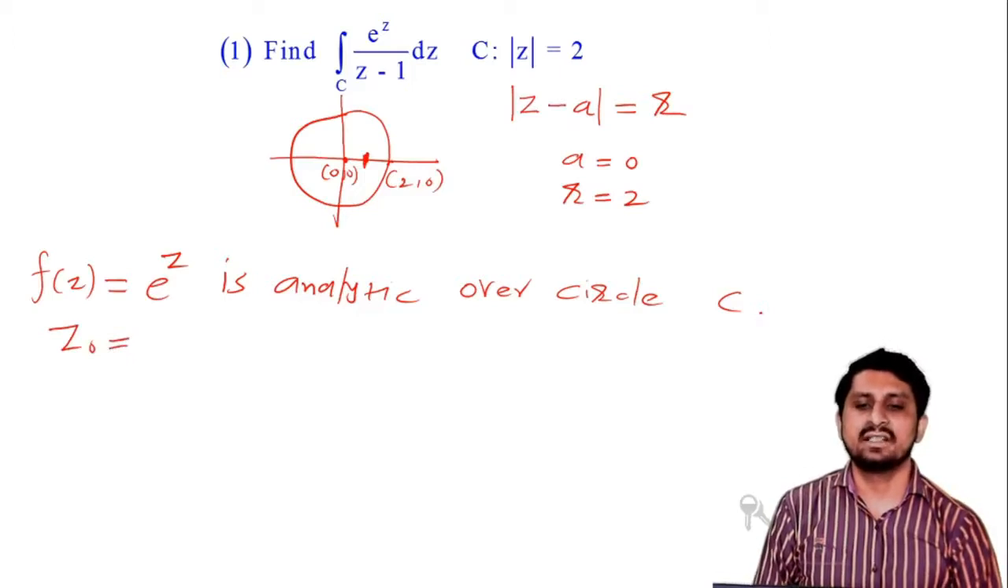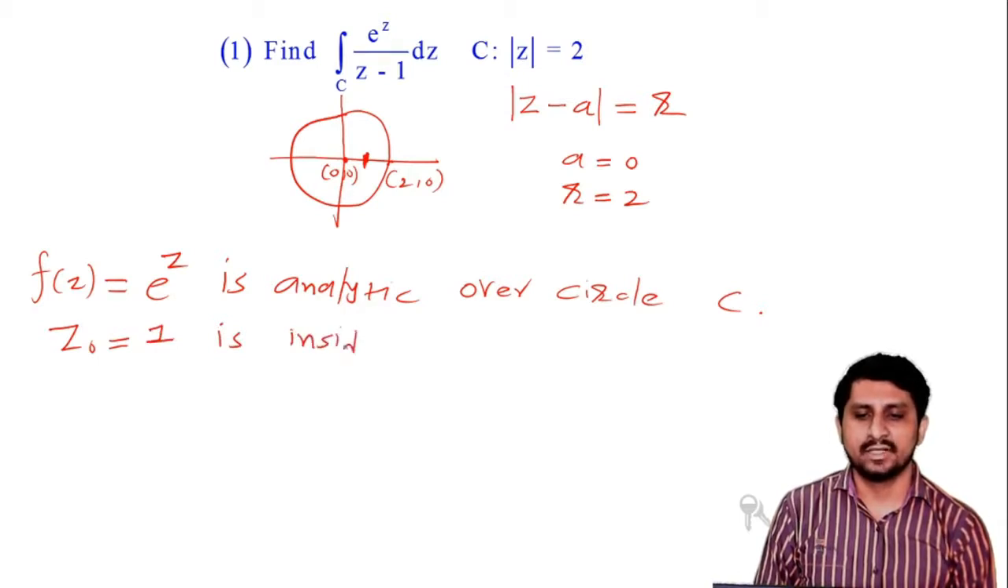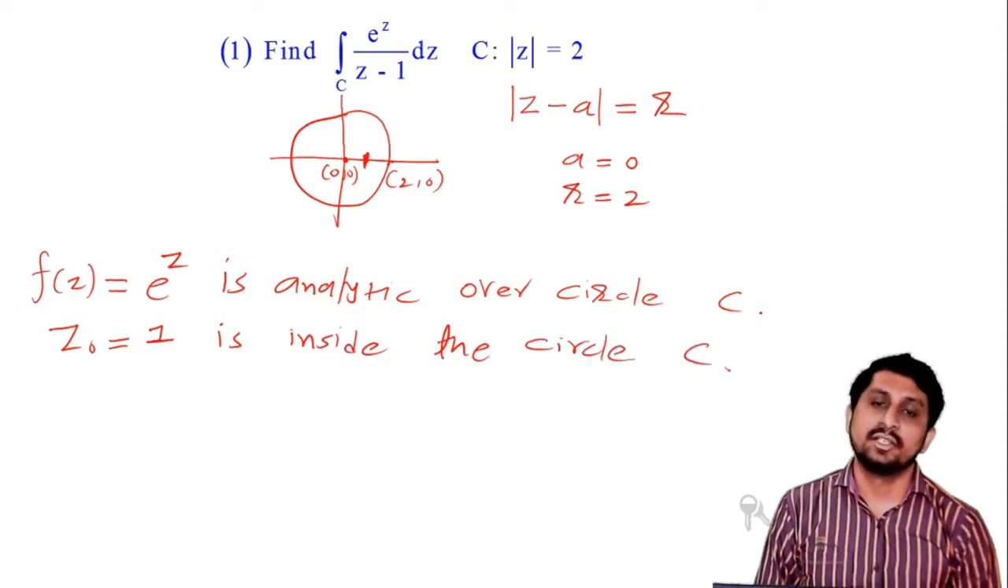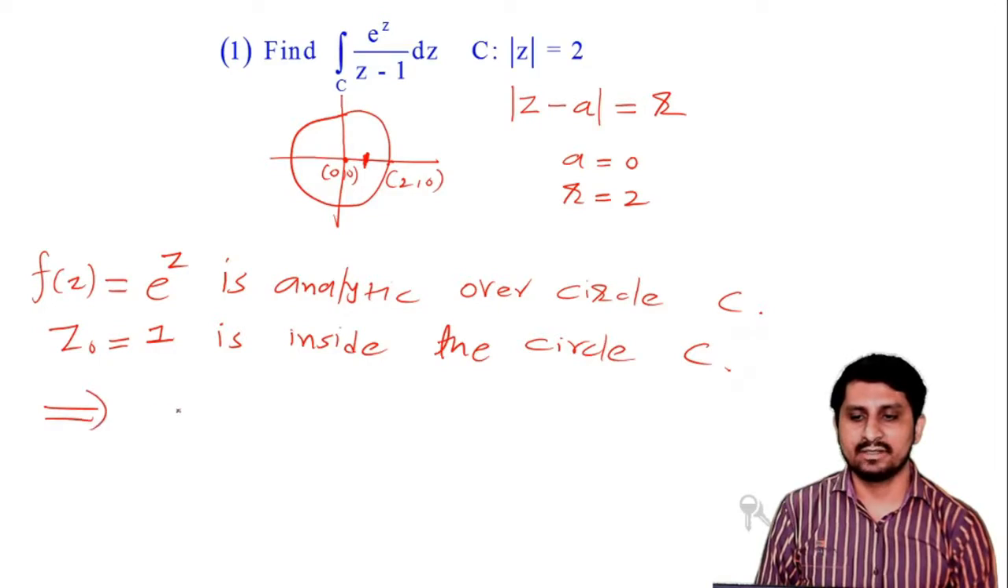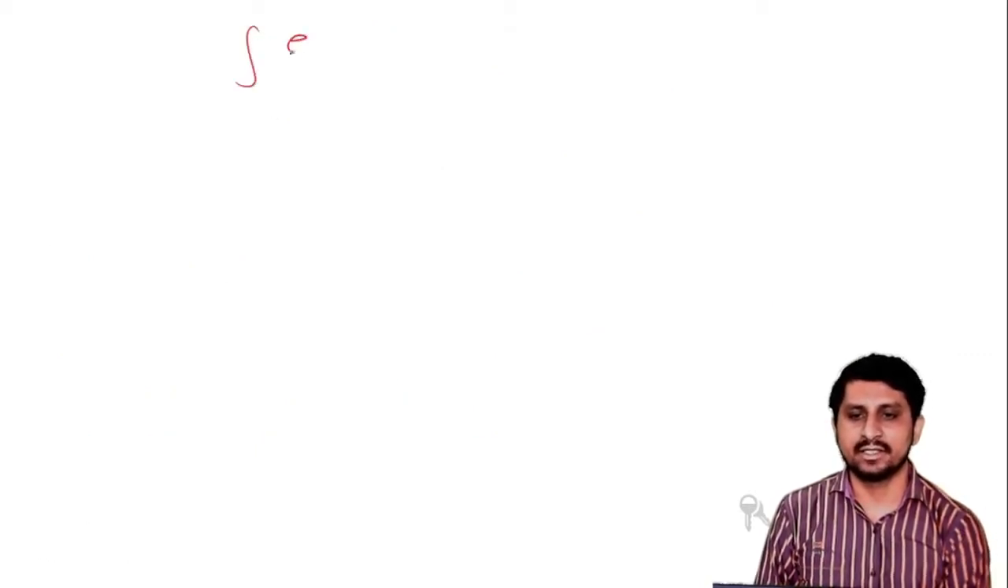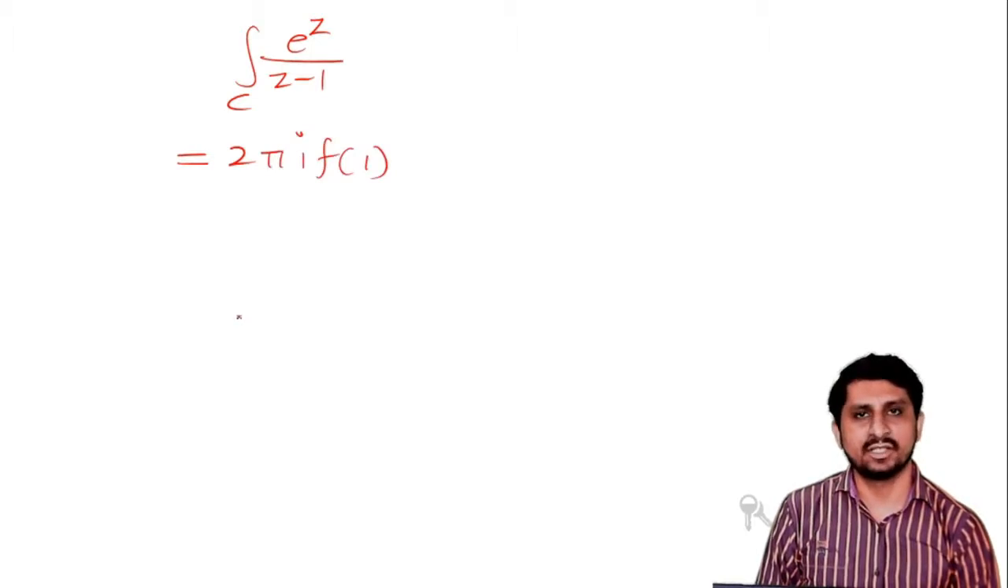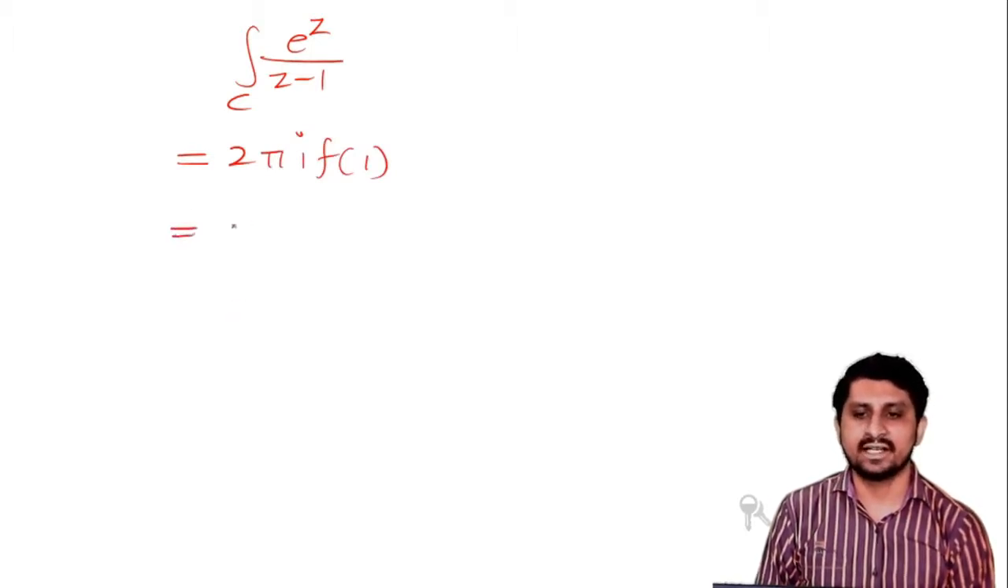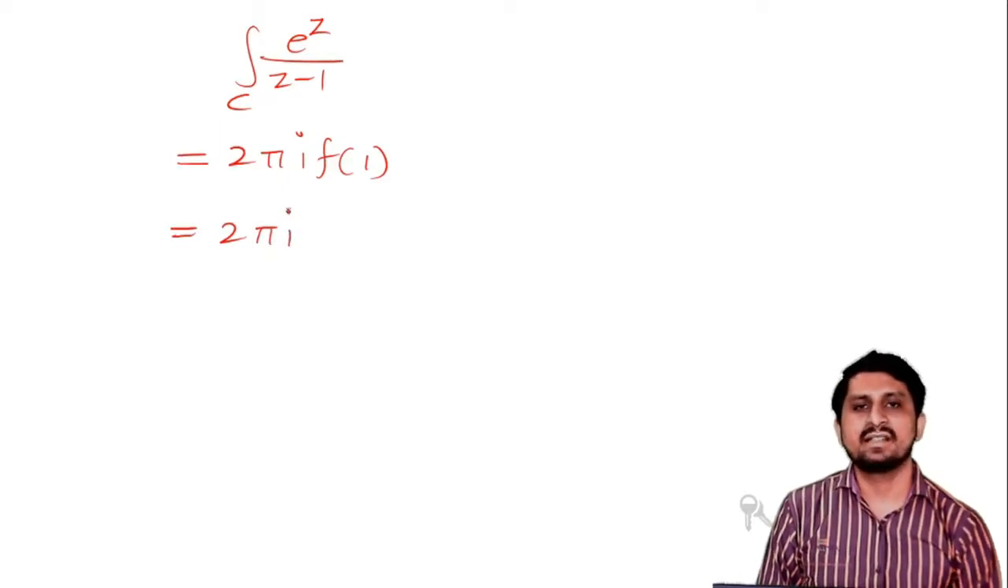And z0 that is equal to 1 is inside the given circle C. Using Cauchy integral formula, I can write the integration of e raised to z upon z minus 1 over the contour C, that is equal to 2 pi i f of z0, but here z0 is 1, so 2 pi i f of 1.